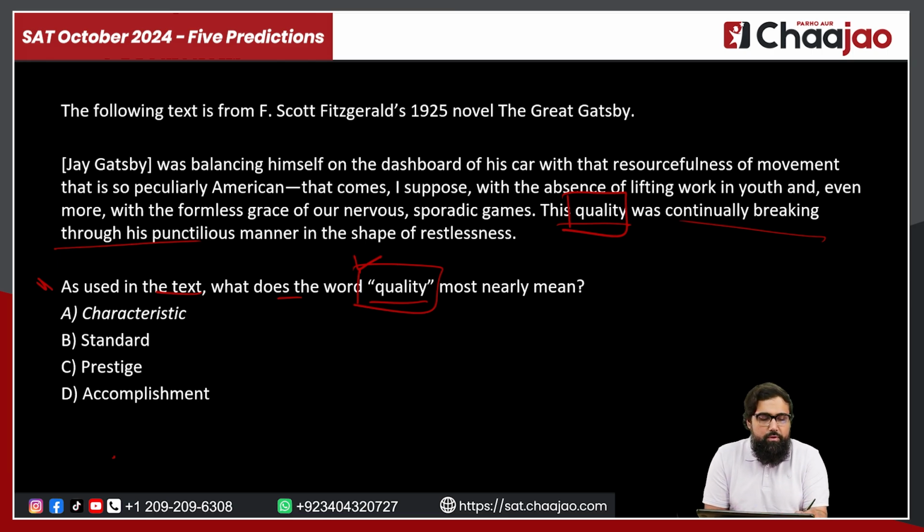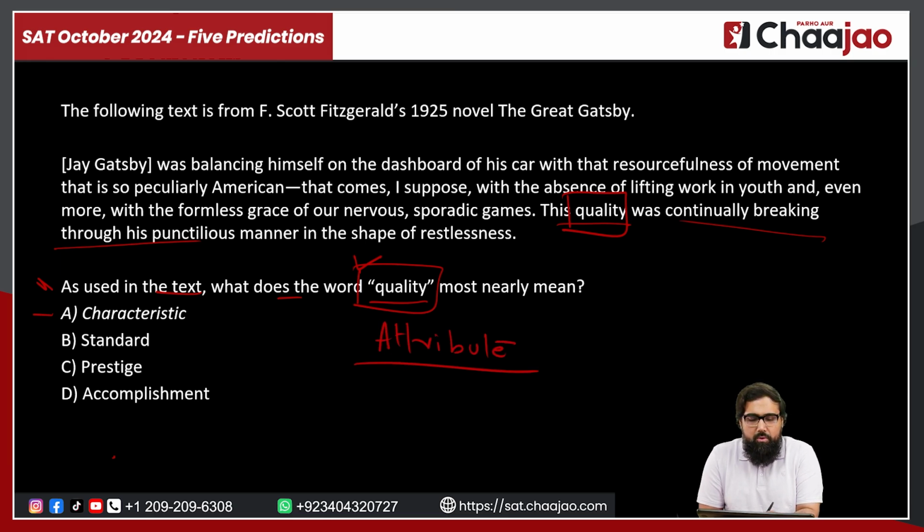So if you look at the first option that you have, it is characteristic. Characteristic is perfectly in line with the word that we needed, attribute. And this is one of the things that you guys have to work on. Most of the students just read the questions and jump onto the options, and that is why they most of the time get their words in context questions wrong, on which you should get a perfect score easily, even in both the modules, if you have even a basic decent vocabulary base, right?